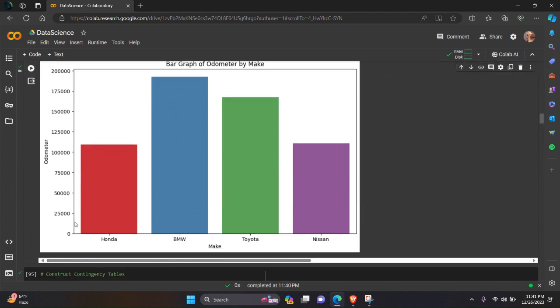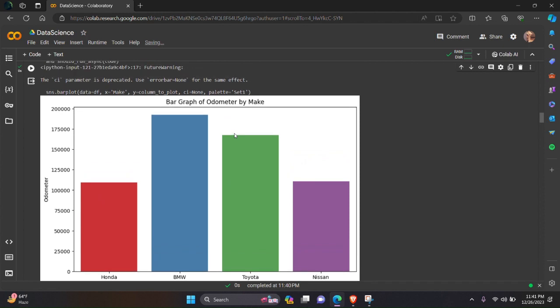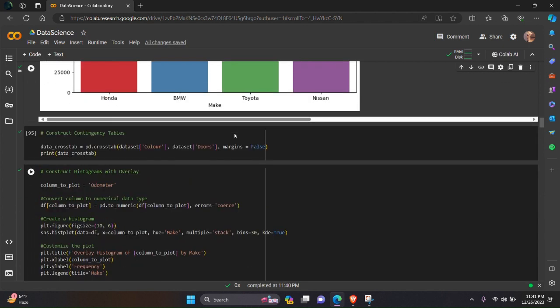Odometer is the column and BMW. So this is the overlay bar graph. Next, we have to create a contingency table. The contingency table we can create using two values that we have taken as color and door.